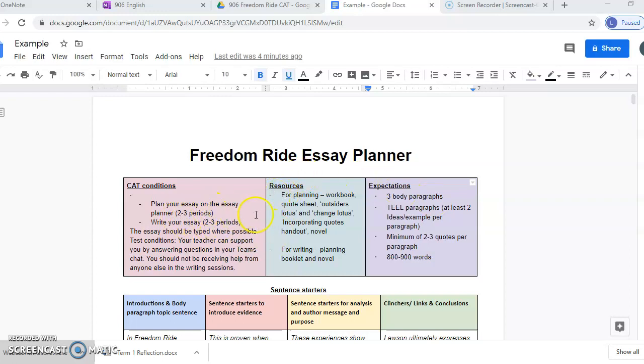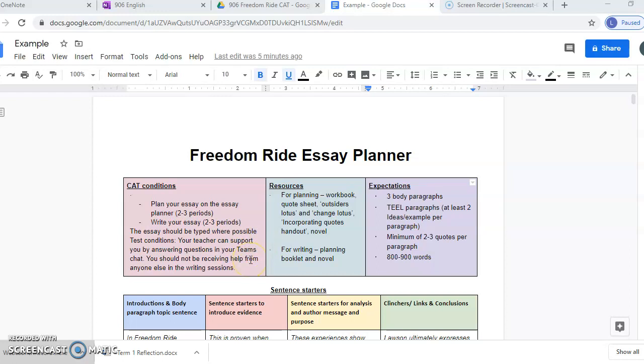you're going to get 2 to 3 periods to plan your essay on the essay planner. Basically, if you can get your essay plan done in the 2 periods, that will give you 3 periods of time to write your essay. If you do, however, take 3 periods to plan, then you will only get 2 periods to write your essay. Okay, so we're allowing 5 periods altogether to plan and write your essay.